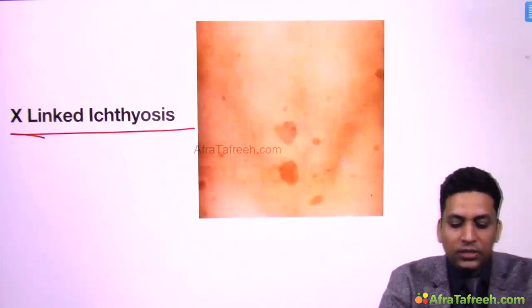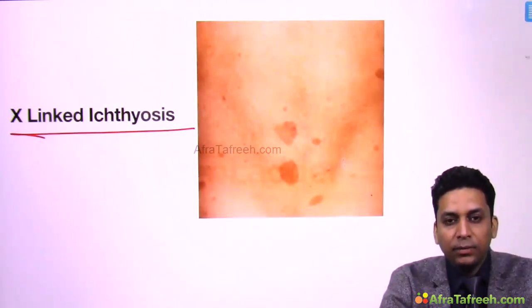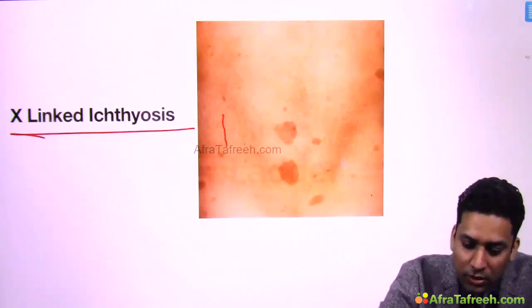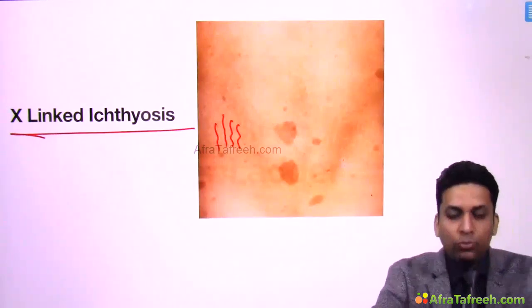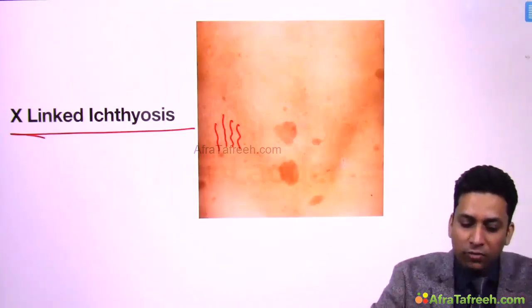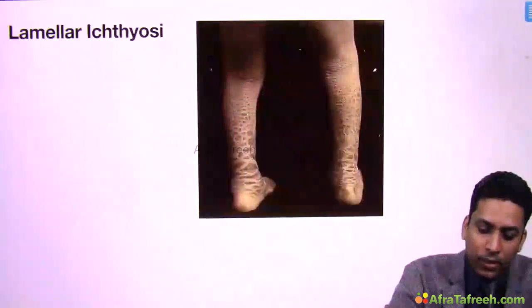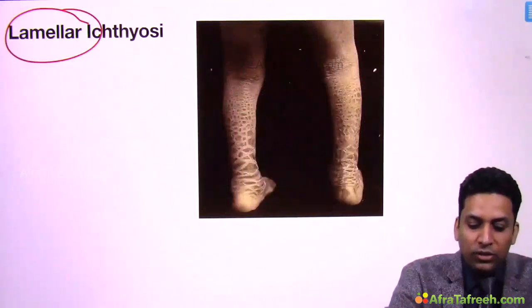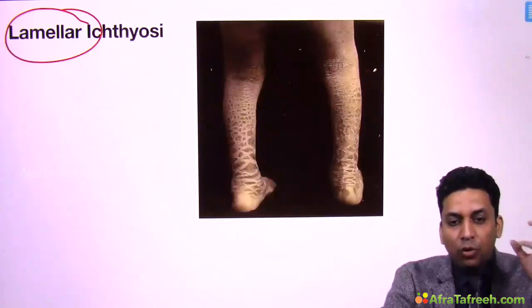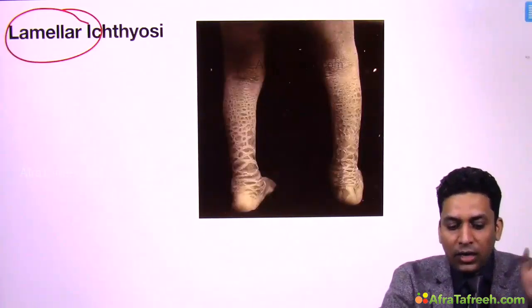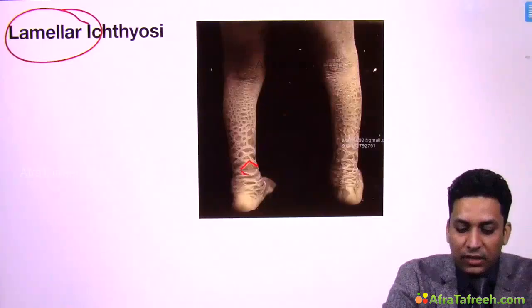X-linked ichthyosis also presents with similar lesions, but these lesions might be present over, like you can see, a lot of dryness. This is more over the extensors, but flexors are also involved. Like you can see here, this is the abdomen of the patient. Here also the lesions are present. While lamellar ichthyosis is a more severe type, where larger scales are seen, more dryness is seen. You can see whole skin is dried and large fish-like scales are present.